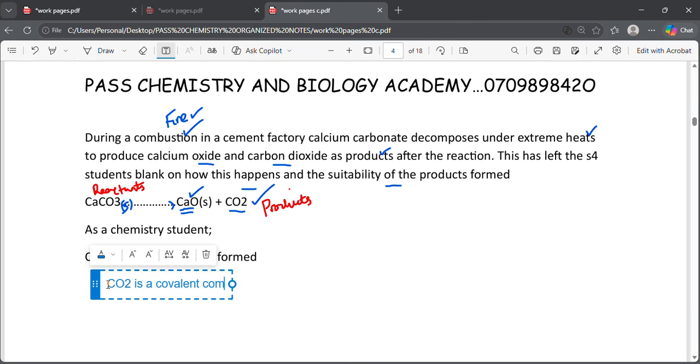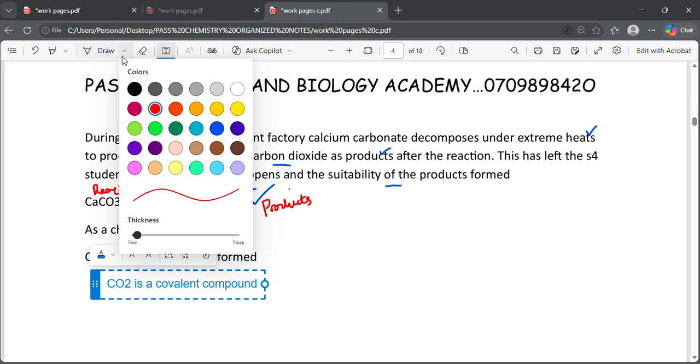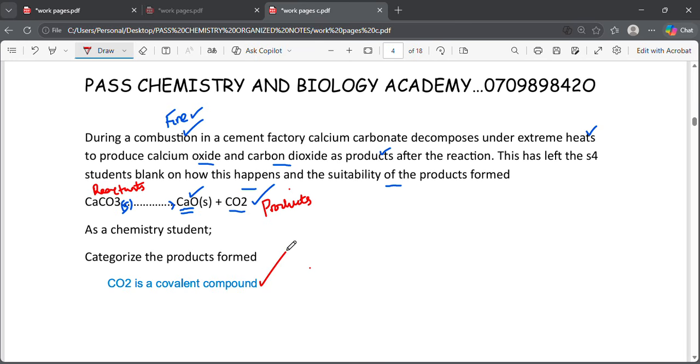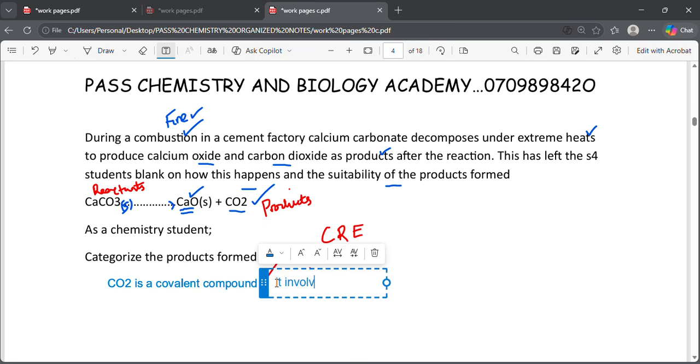How do we do that? So we are going to say carbon dioxide, CO2, is what? It's a covalent compound. That's where the first mark comes from. You can even stop there. It's a covalent compound. You can stop there. Now this is category. Remember, on item 2 we mark the category, reason, and example. So here we have already marked our category. It is a covalent compound.